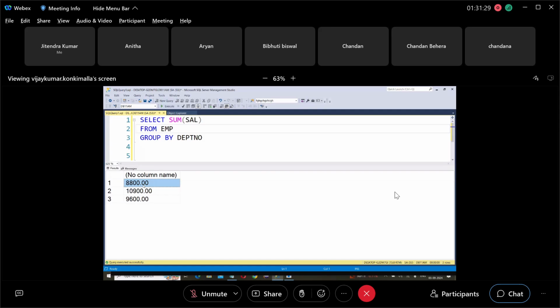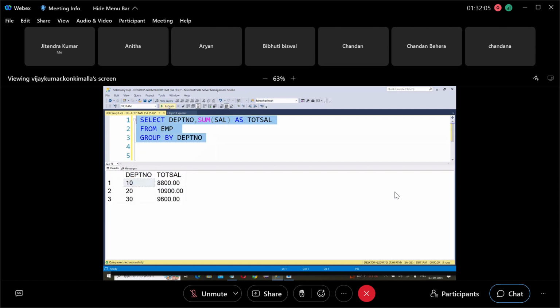What is the problem? Which department total is 8,800? Which is 10,000? Which is 9,600? So in the output, show the department number also. How to show it? Select department number and total salary. It will show department wise total: 10th department 8,800, 20th 10,900, 30th 9,600.